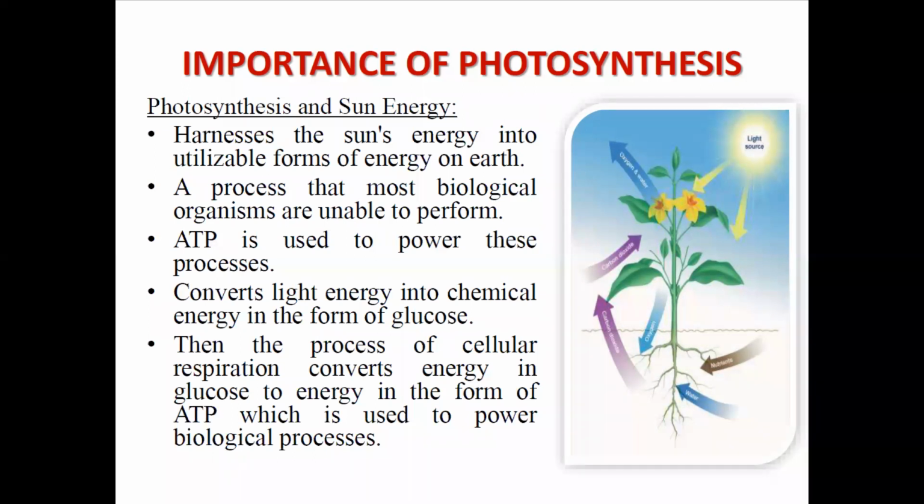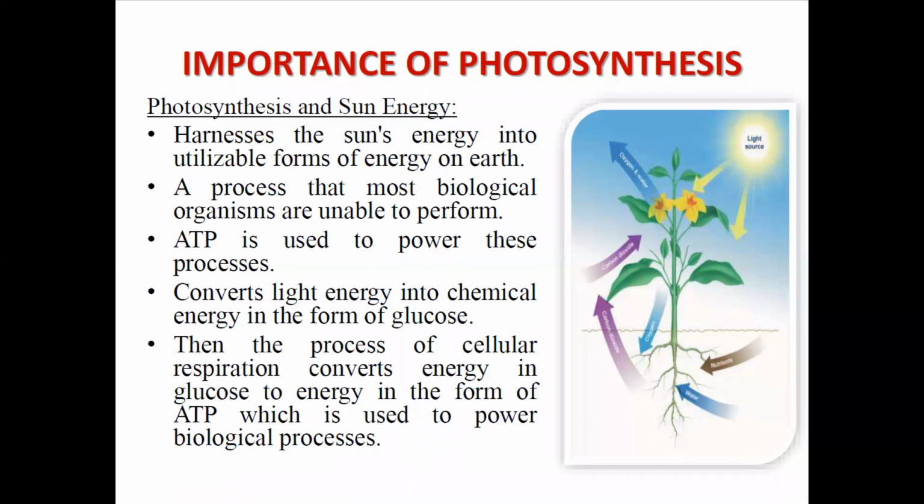This process is mainly responsible for consuming the sun's energy and converting it into a utilizable form on Earth. Okay. So these particular biological processes are not being performed by any animal or any non-plant sources. Here, what is the power being used? ATP is the power used, and it converts light energy into chemical energy in the form of glucose.